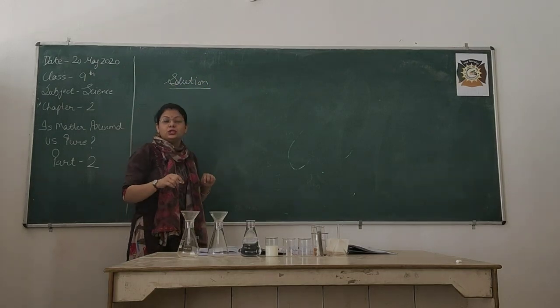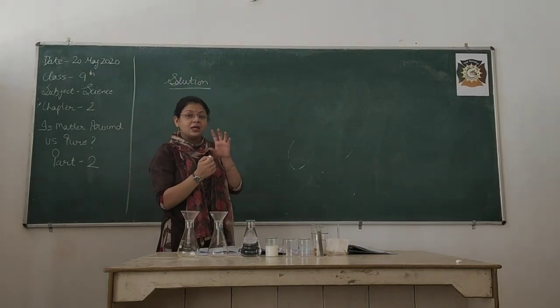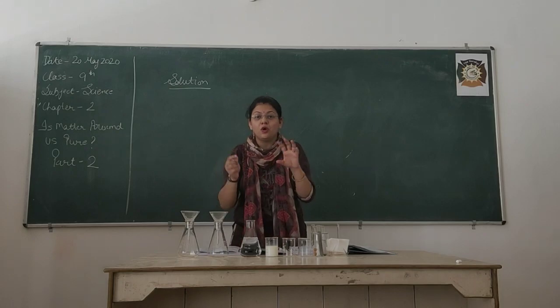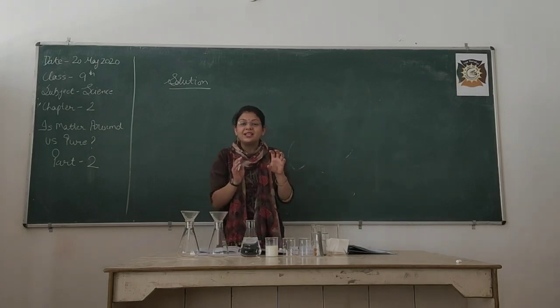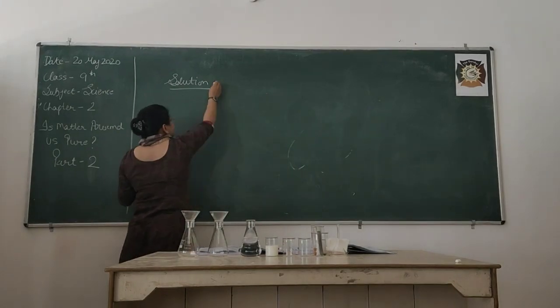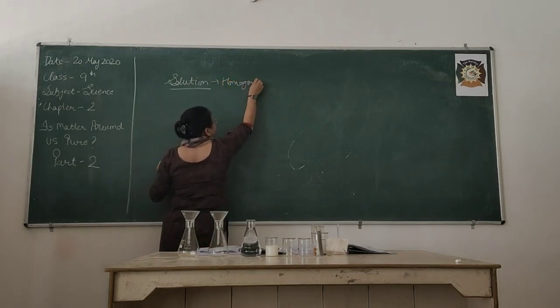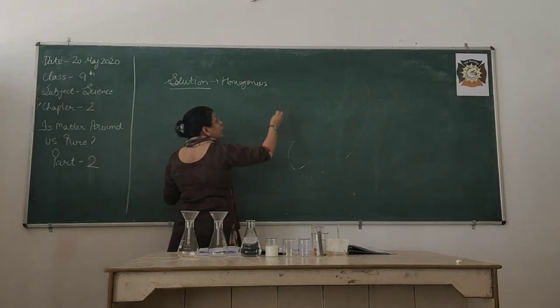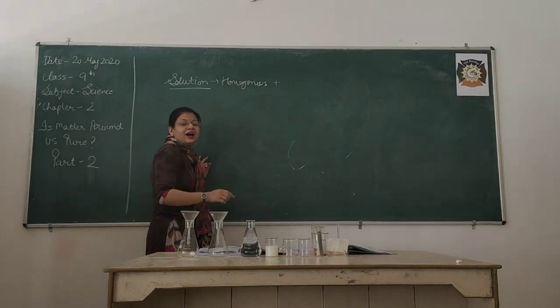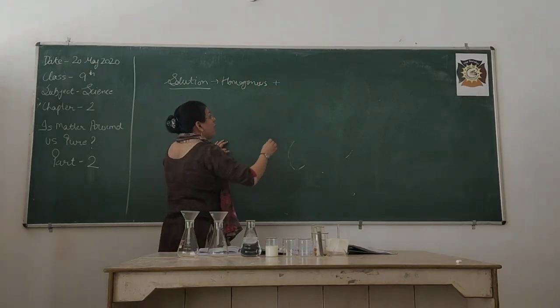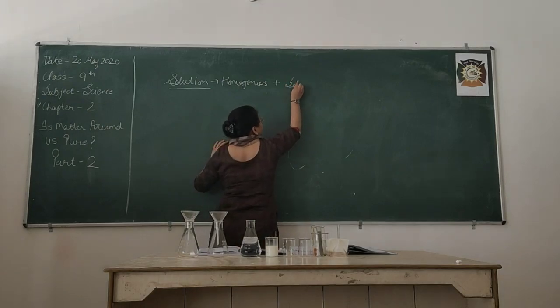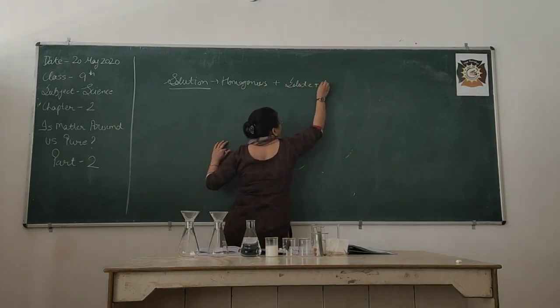So, what is a solution? Solution means a homogeneous mixture of two components. What did I say? A homogeneous mixture, the term is homo. A homogeneous mixture of two things. What are these two things? They are known as solute and solvent.